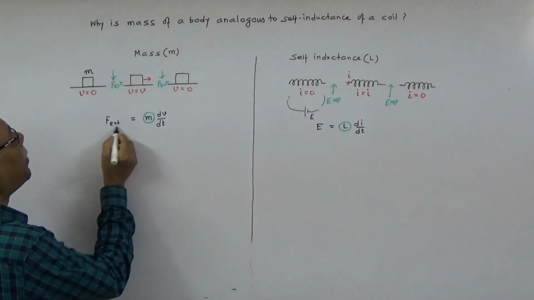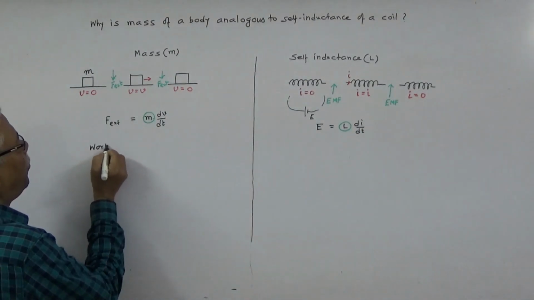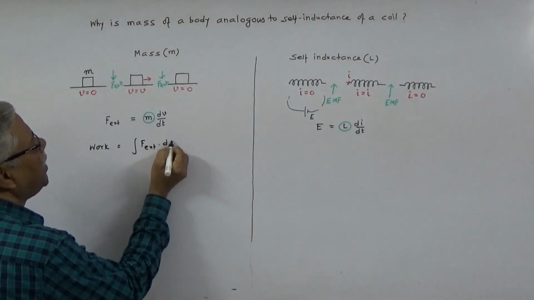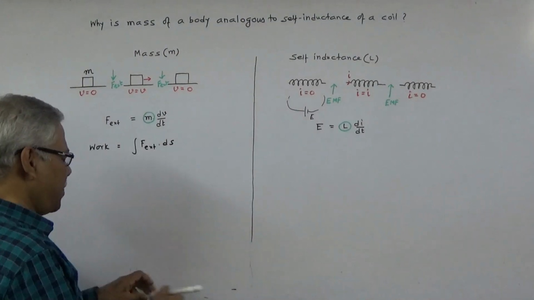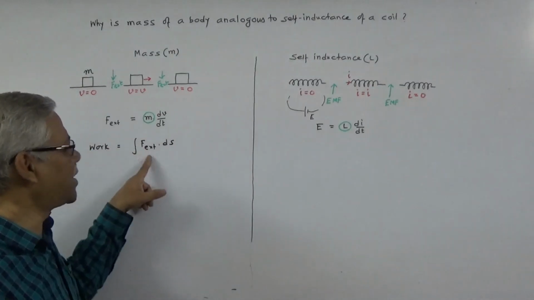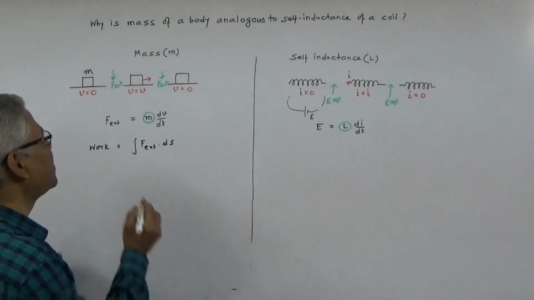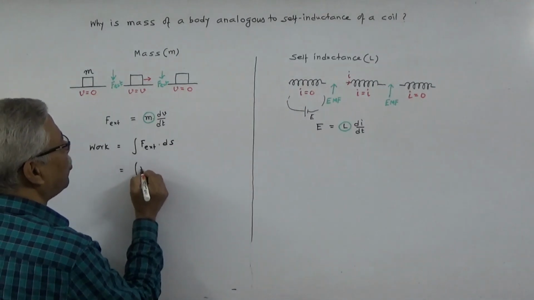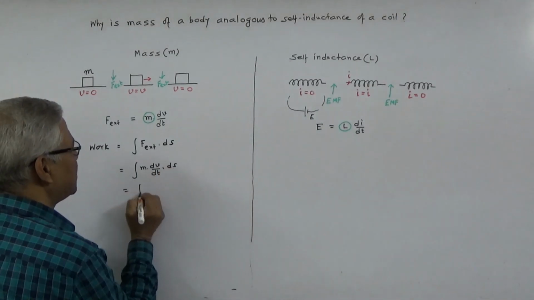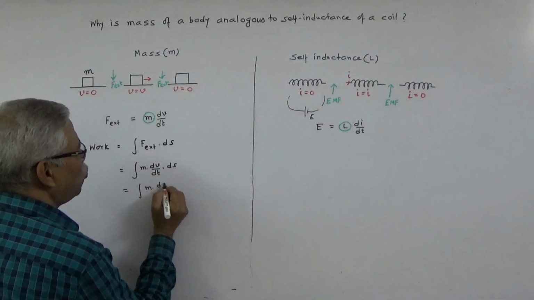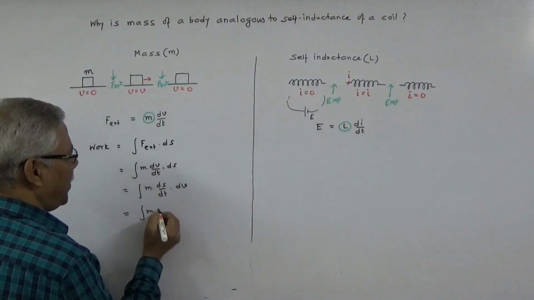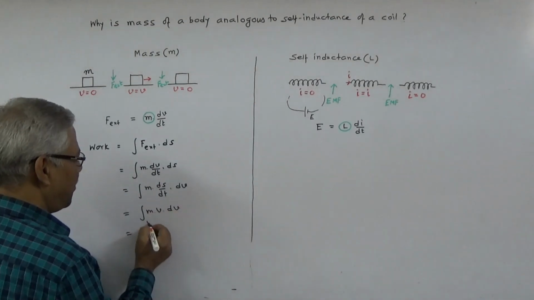W, work done by F external, equals integration of F external into ds. We are considering a displacement of the body, ds. Work done by external force is integration F external into ds, and equals m into dV by dt into ds, m into ds by dt into dv, m into v into dv.